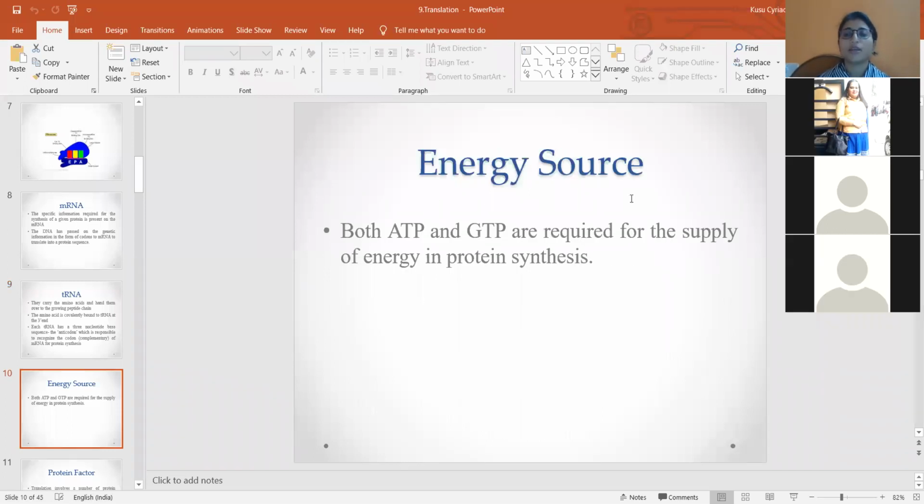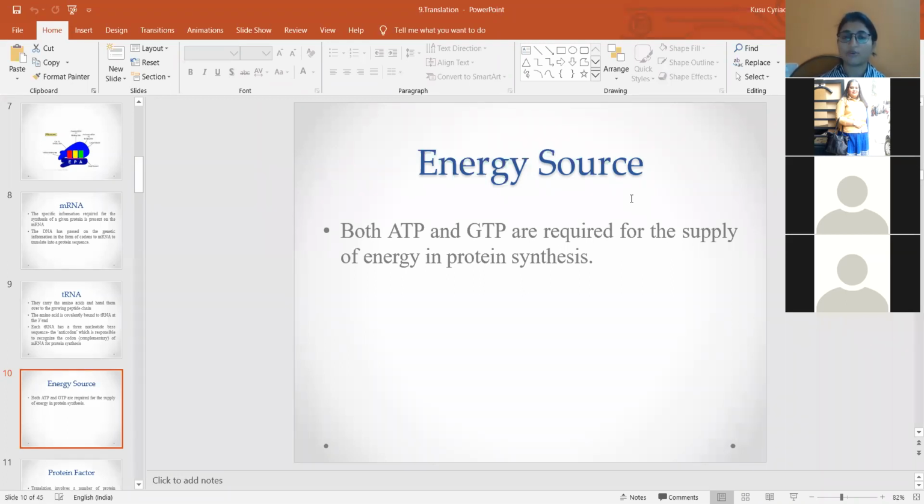So next we are going to the energy requirements. What are the energy molecules used in the process of translation? Generally both adenosine triphosphate, that is ATP, and GTP are required for the supply of energy, because translation is an energy-dependent process.